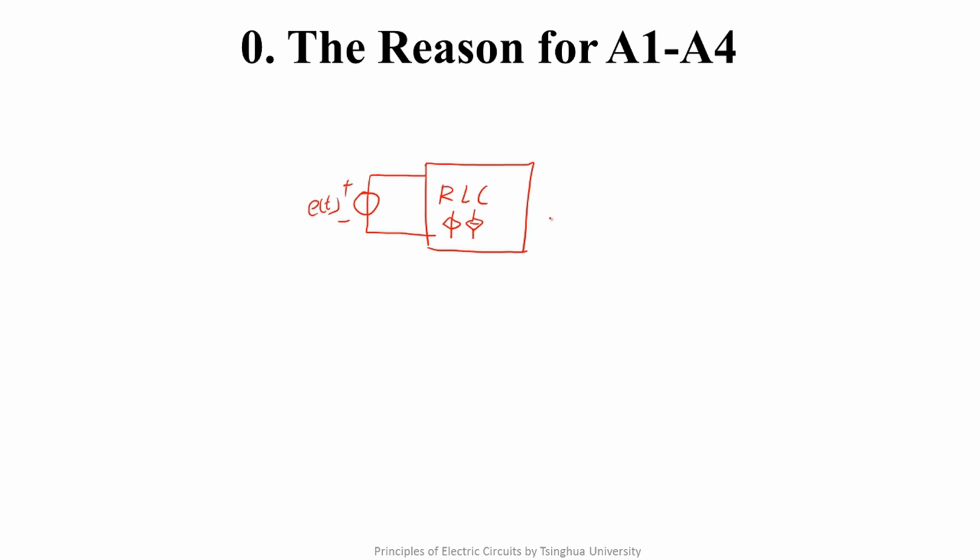In the previous discussion on the time domain analysis of the first order or the second order dynamic circuits, this is often a direct current excitation. In this condition, the capacitor is open circuit and the inductor is short circuit in the steady state.